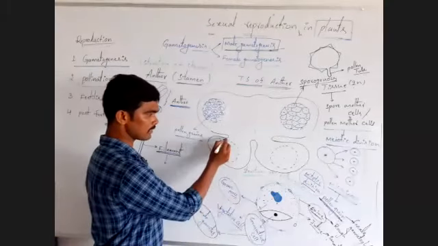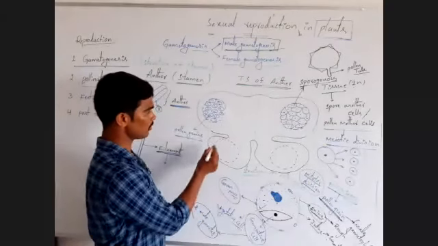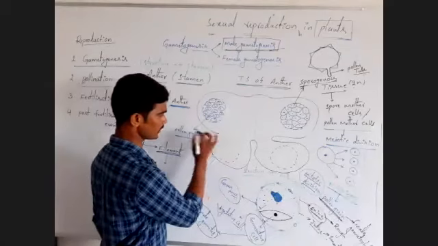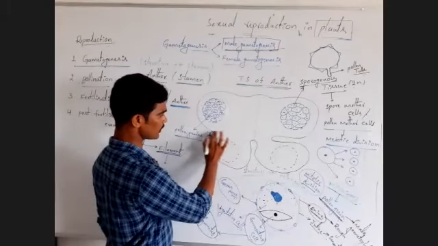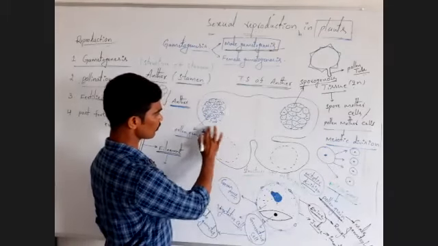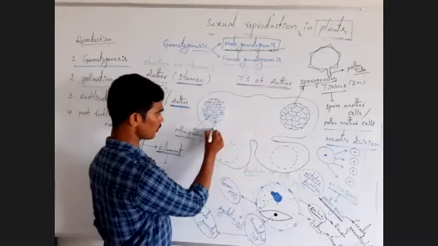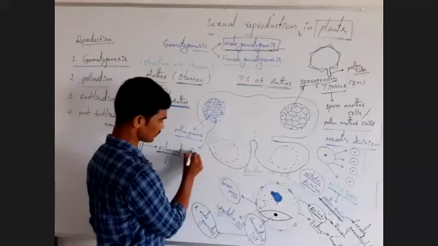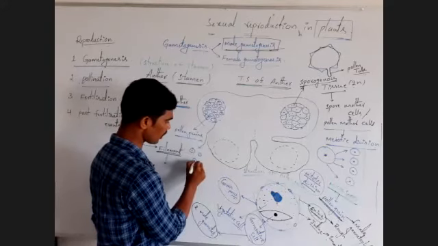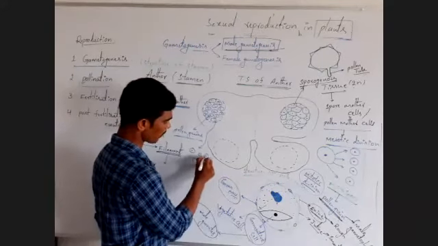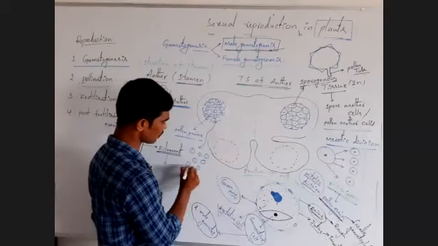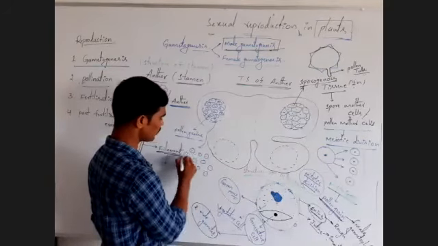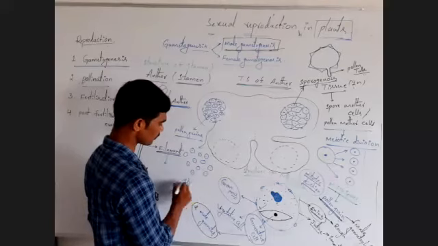When the anther is ruptured, what will happen? For example, imagine the anther is ruptured here. All these pollen grains come out of the anther.